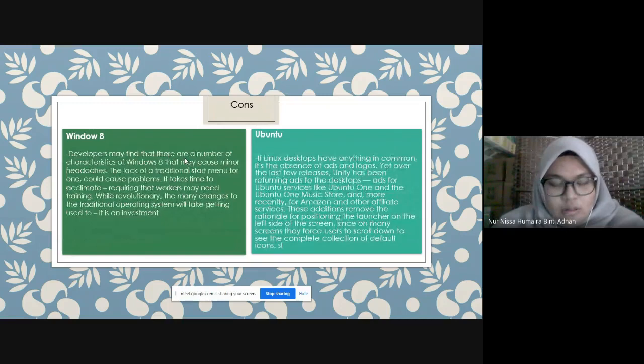For the cons of Windows 8, the developer may find that there are a number of characteristics that may cause minor headaches. The lack of a traditional Start menu, for one, could cause problems. It takes time to acclimate, so workers may need training. While revolutionary, the many changes to the traditional operating system will take getting used to.